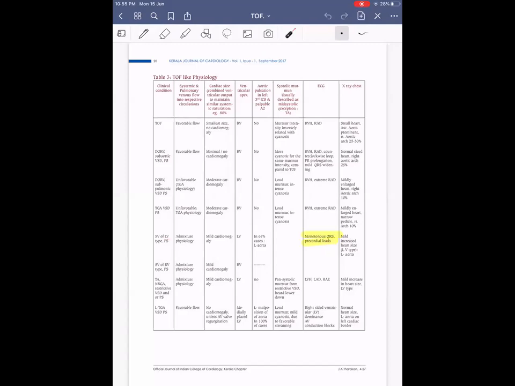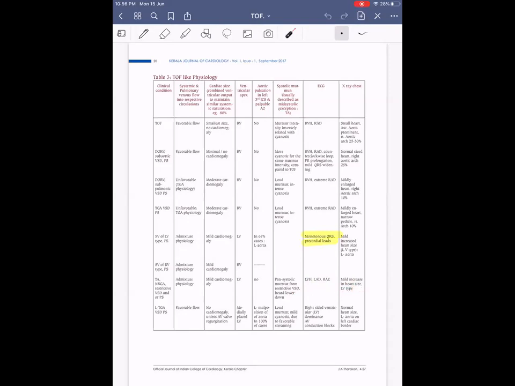These are the important types. The rest are single ventricle of RV type with PS, and that is less common. And tricuspid atresia, normally related great arteries with VSD-PS. Here again there will be an LV type of apex, and it will be admixture physiology. There will be a pansystolic murmur due to restrictive VSD at the left lower sternal border. There will be left ventricular hypertrophy, so left axis deviation will be there. Clinically, an LV type of apical impulse will be there, and on X-ray also we can see